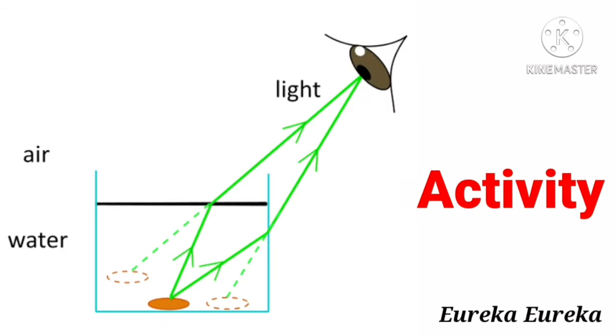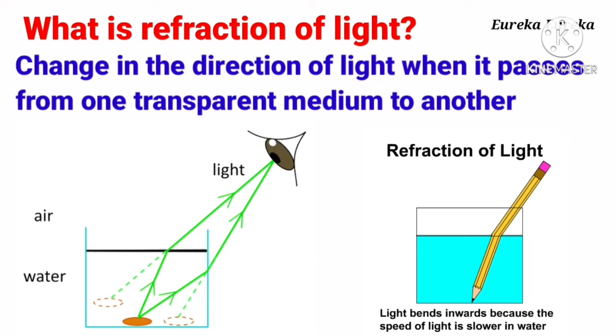And secondly, a 5 rupee coin, when it is placed in a glass filled with water, appears to be lifted up, and this is due to the refraction of light. Then a question comes here, what is refraction of light? Light changes its direction when going from one transparent medium to another transparent medium, and this is called refraction of light.